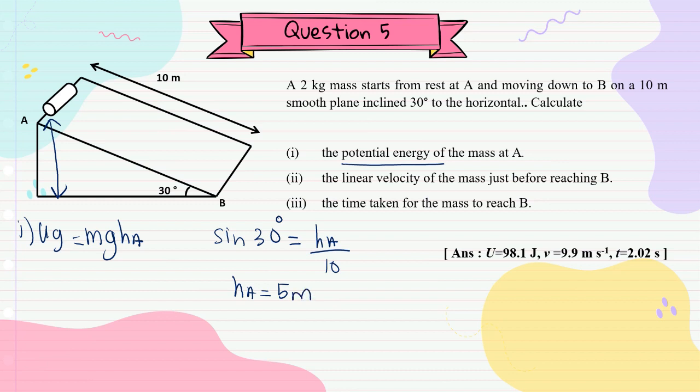So now you can determine the potential energy. Mass is 2, g is 9.81, h is 5. So you will get the answer is